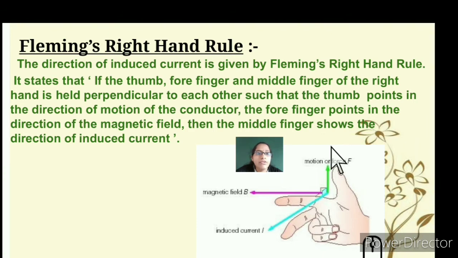Your thumb, forefinger, and middle finger of the right hand are perpendicular to each other, such that the thumb points in the direction of motion of the conductor, that is force. The forefinger points in the direction of the magnetic field, and your middle finger shows the direction of the induced current.